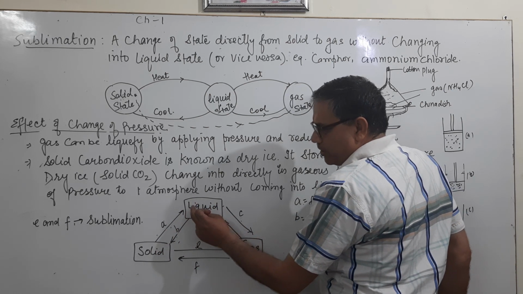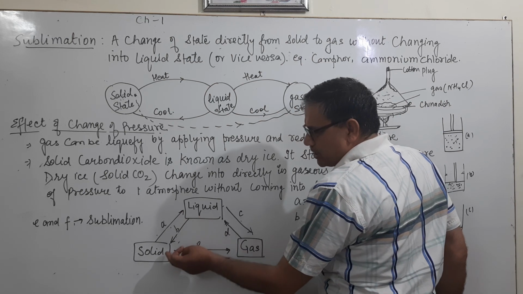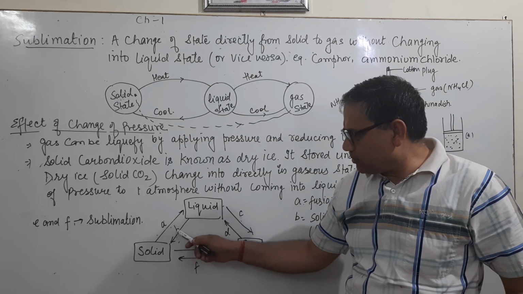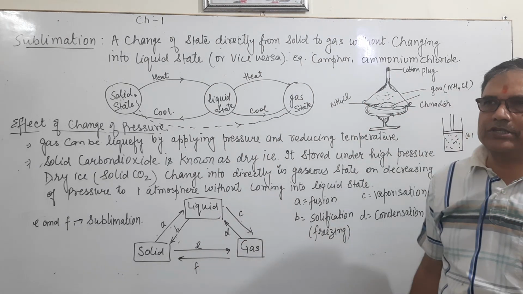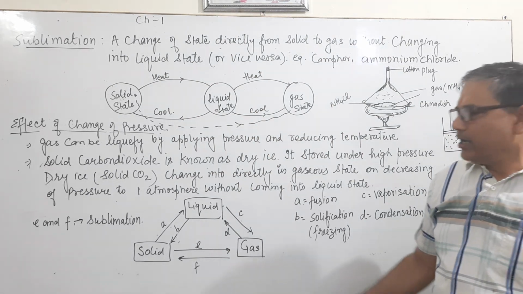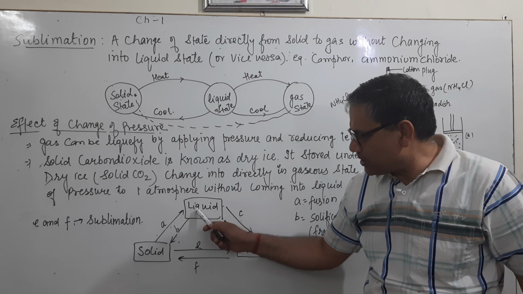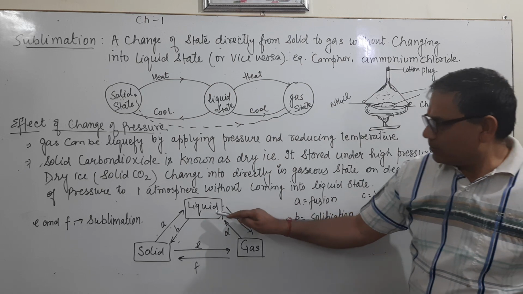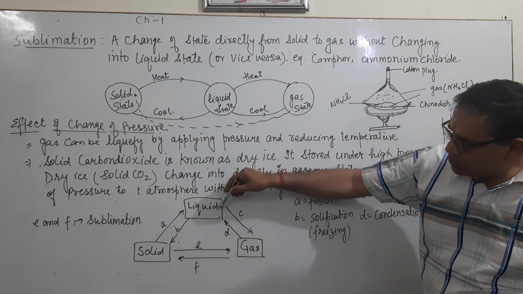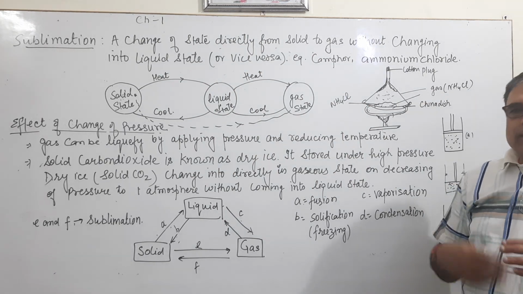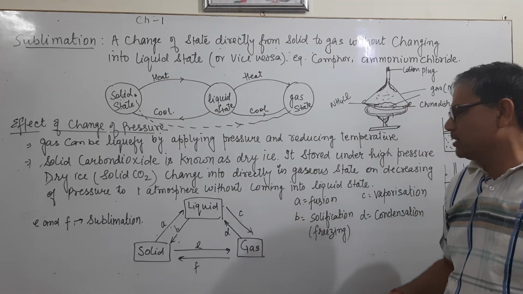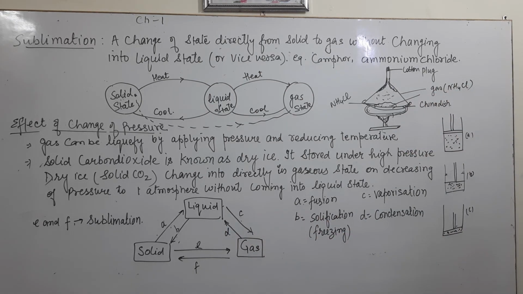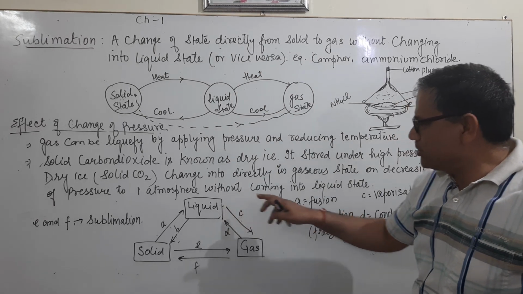When liquid changes into solid, जब liquid change होगा solid में, the process to change liquid into solid, this is B, and B is known as either freezing or solidification. It means solidification is the process to change the state of liquid into solid. And now liquid changes into gas, the process to change liquid into gas. So temperature is increased. This process is known as vaporization. C is vaporization. Why? Liquid changes into vapor.